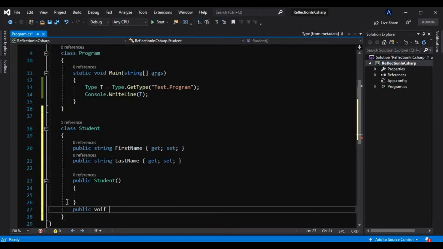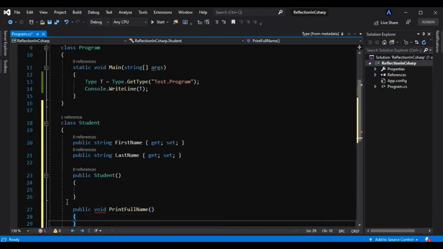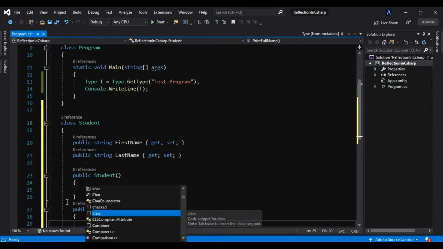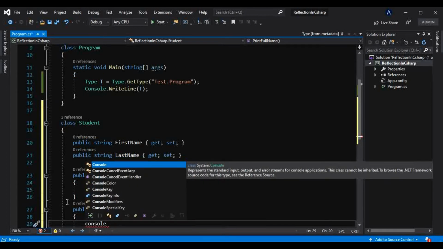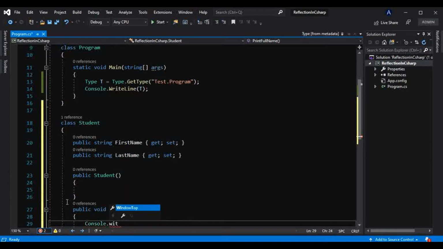So public void PrintFullName, and it will print the full name by concatenating the first name and the last name with each other, and I will show that on the console. Like this: Full name is equal to first name plus